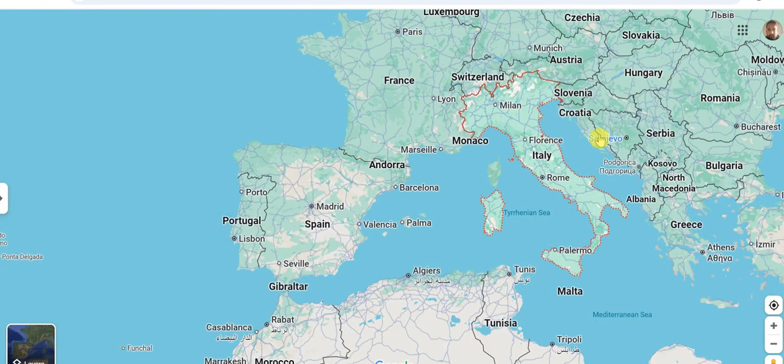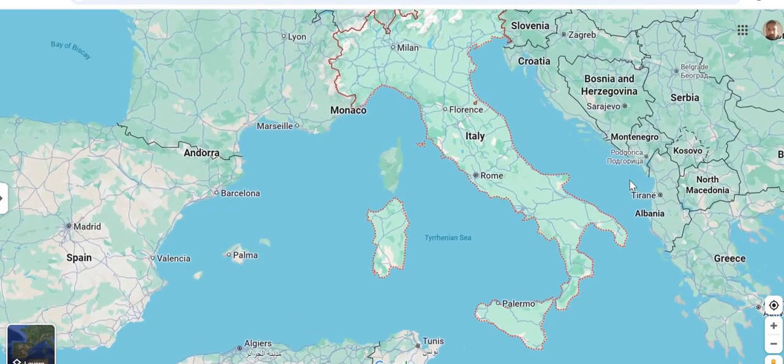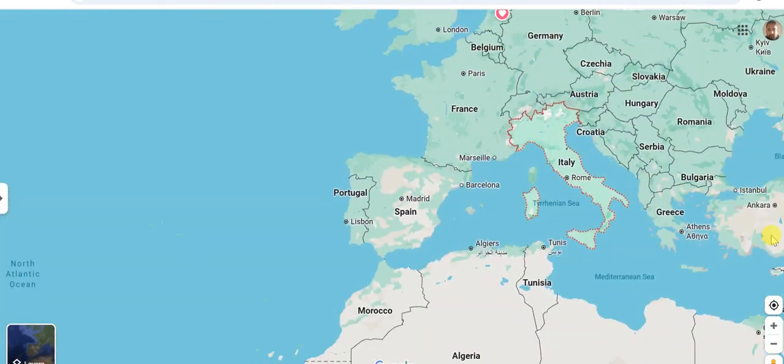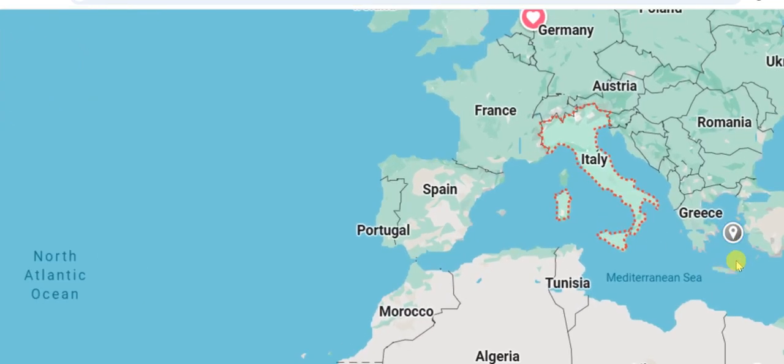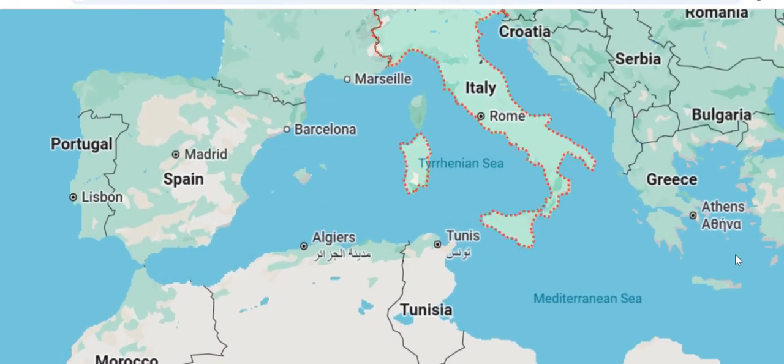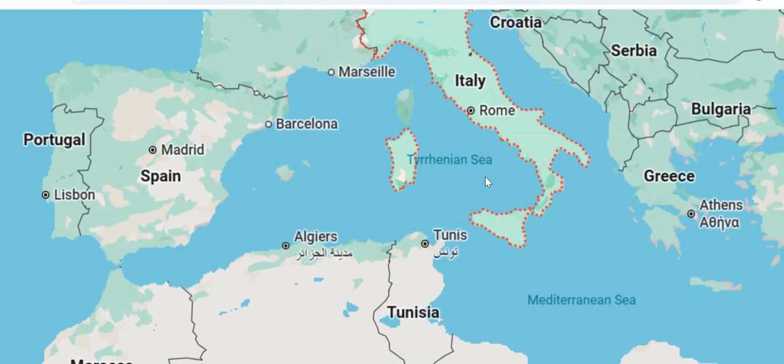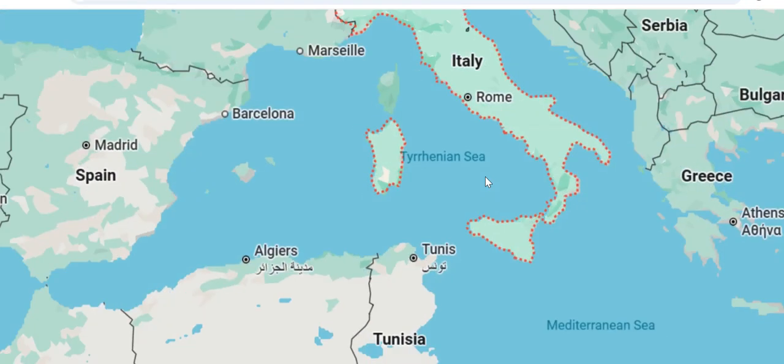So this is Italy. Now here when you say Italy, we have a lot of important things. Here we have Greece, we have Turkey. Turkey is important, okay, because Turkey betrayed us. We need to know where it's located so that we can go. So it's here. Which seas does it have? It has the Mediterranean Sea, Iranian Sea, all this kind of sea.